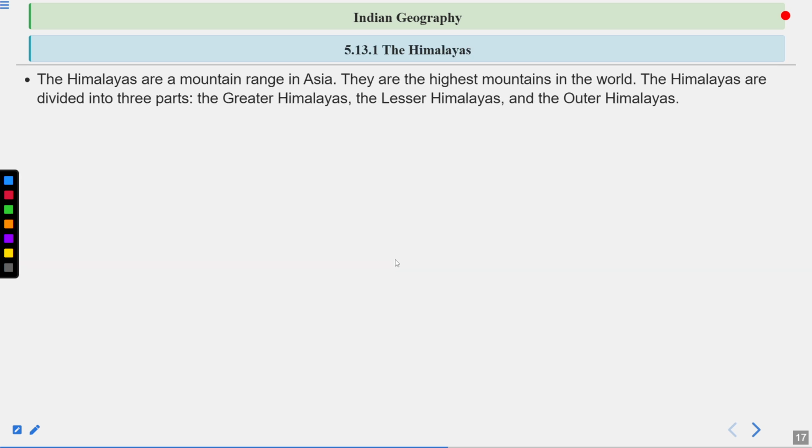The Himalayas are a mountain range in Asia. They are the highest mountains in the world. The Himalayas are divided into three parts: Greater Himalayas, Lesser Himalayas, and Outer Himalayas.